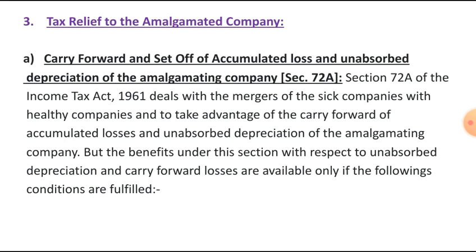Third one is tax relief to the amalgamated company. This first one, carry forward and set off of accumulated loss and unabsorbed depreciation of the amalgamating company, section 72A. Section 72A of the Income Tax Act 1961 deals with the merger of sick companies with healthy companies, to take advantage of the carry forward of accumulated losses and unabsorbed depreciation of the amalgamating company.